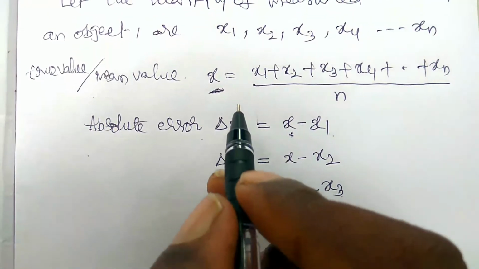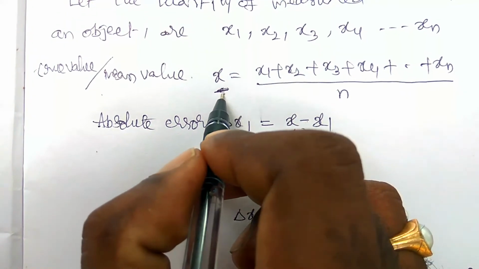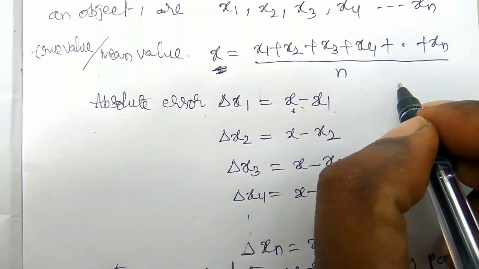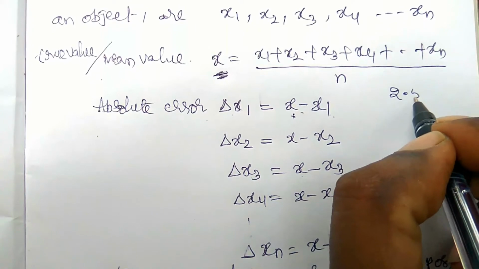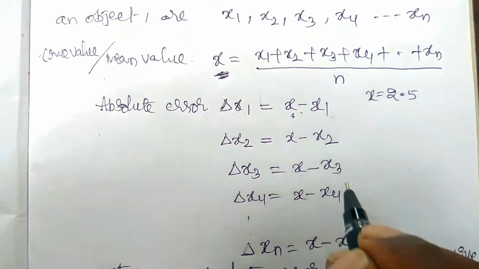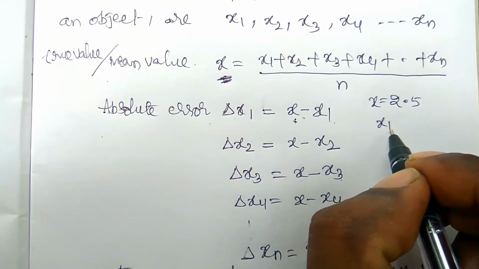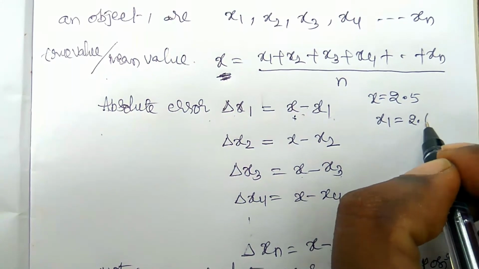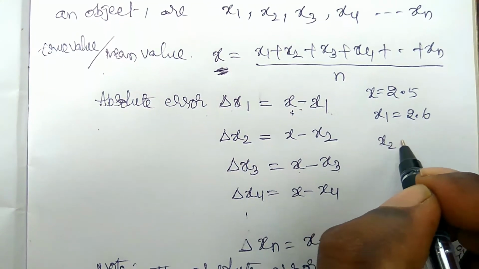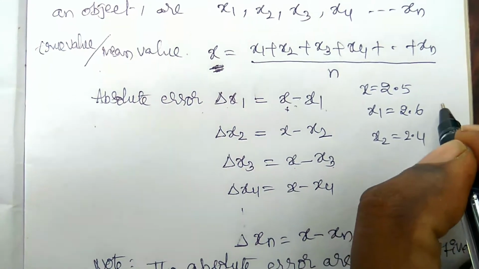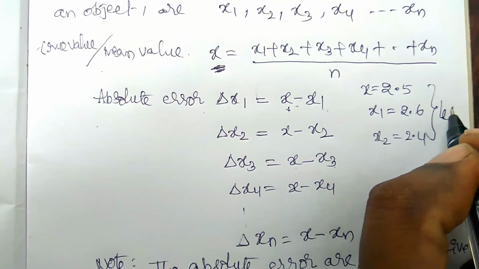For example, the actual value x is equal to 2.5. Let x1 be equal to 2.6 and x2 be equal to 2.4. Let these be the values.